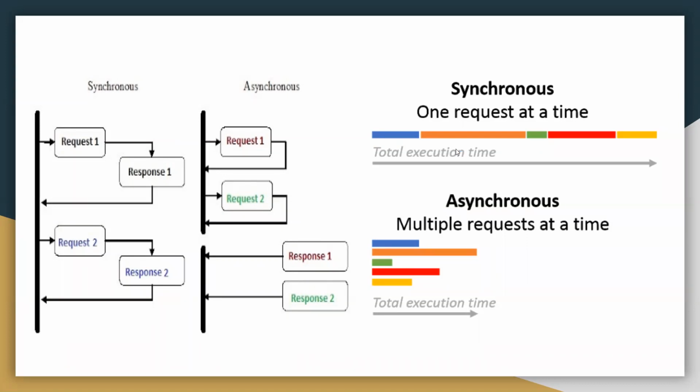The main reason people are using Node.js is that it supports multiple requests at a time. So we don't have to wait for any response in Node.js, but in other languages, we have to wait for the response. That's also a reason people are using Node.js.